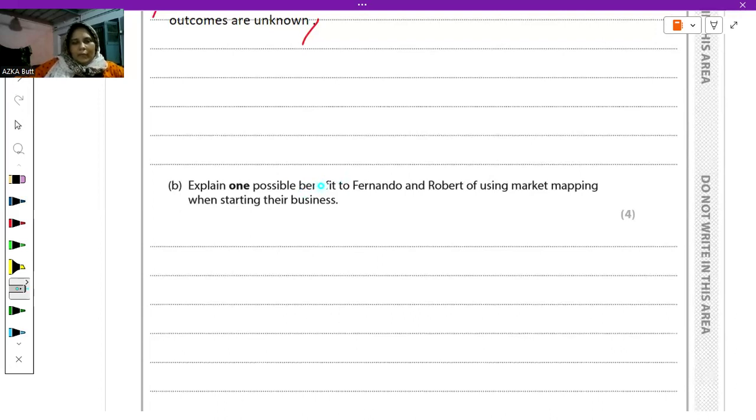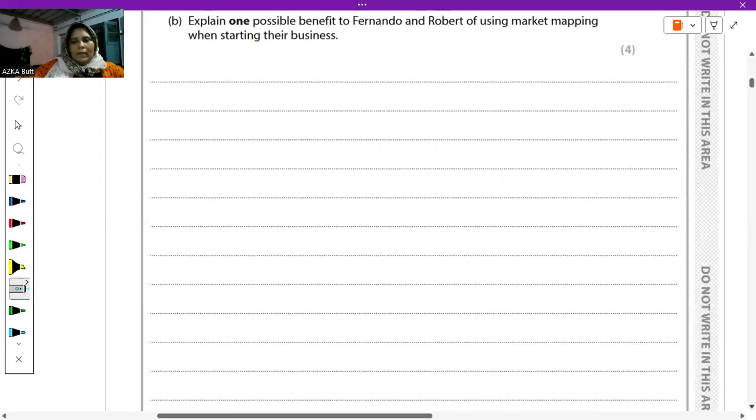When you take an example from the case and match it with the benefit of market mapping, that is your application mark. After that you have to analyze how market mapping would be beneficial for Fernando and Robert when they start a new business. That's how the marks are divided. So let's see its answer.